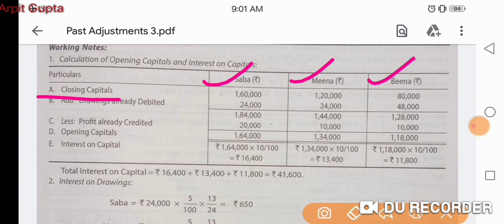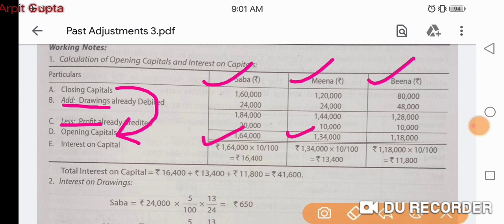Add drawings and minus profit. Drawings were earlier subtracted, so now they are added, and profit was earlier added, so now it is subtracted. From closing to opening, we always calculate like this. So these are the opening capitals: 1,64,000, 1,34,000 and 1,18,000. I hope this calculation is clear to everyone.